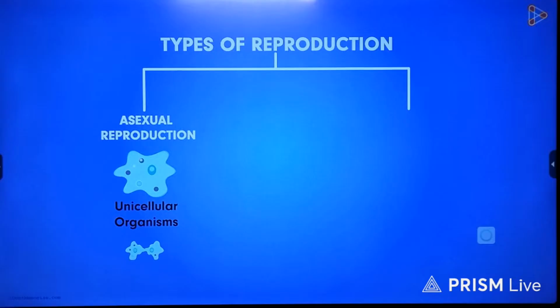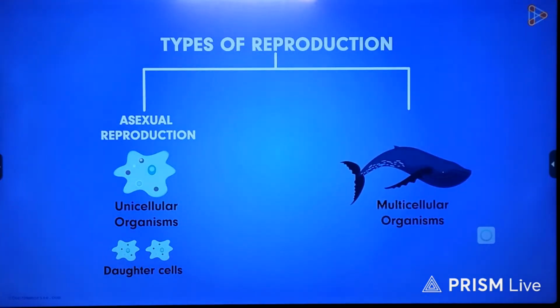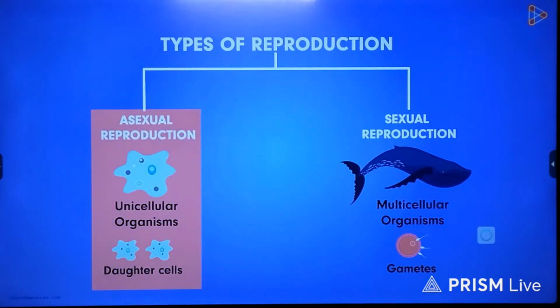The single cell will divide in two to form daughter cells, and it's done. On the other hand, in multicellular organisms, the body has specialized cells or gametes which fuse to form the new individual. This type is referred to as sexual reproduction. We will learn about the first type, that is asexual reproduction, in the upcoming video.